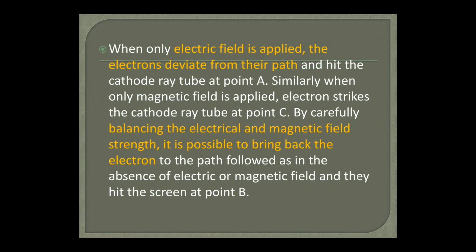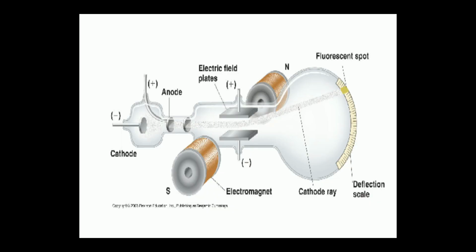So when only an electric field is applied, the electrons deviate from their path and hit the cathode ray tube at a point A. Similarly, when only a magnetic field is applied, the electrons strike the cathode ray tube at a point C. By carefully balancing the electric and magnetic field strengths, it is possible to bring the electrons back to the path followed in the absence of electric or magnetic field, and they hit at point B.